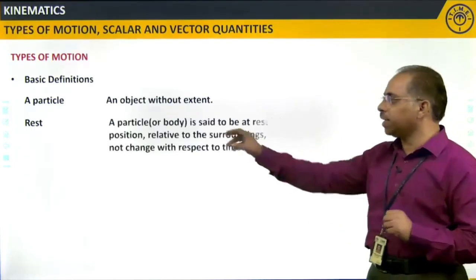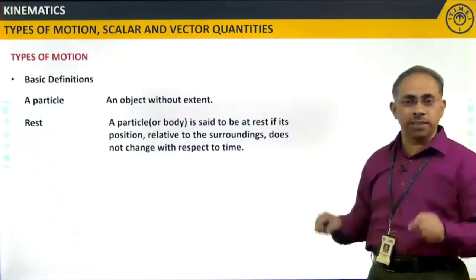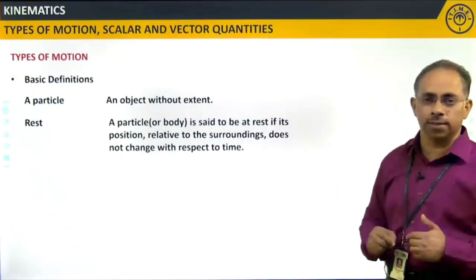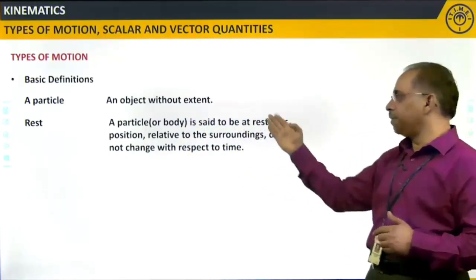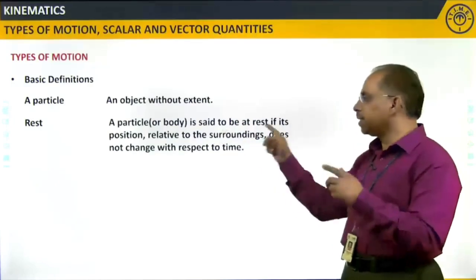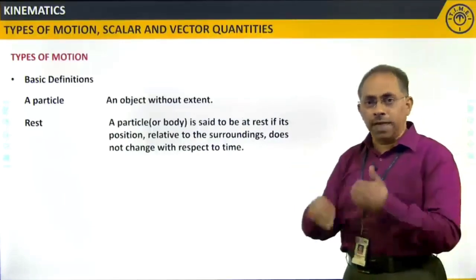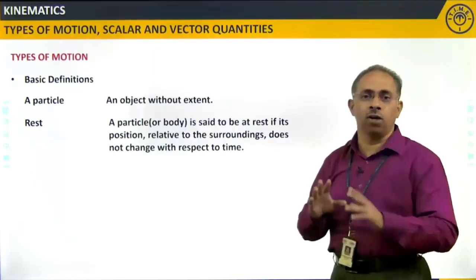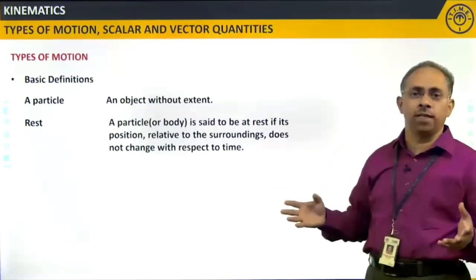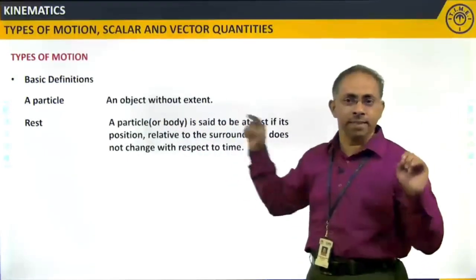We talk about rest when a particle or a body's position is not changing with respect to the surroundings. This is how we define it. A particle is said to be at rest if its position related to the surroundings does not change with respect to time. As the time rolls on, if the position of the body is not changing with respect to the surroundings, then only we say that a particle or a body is at rest.